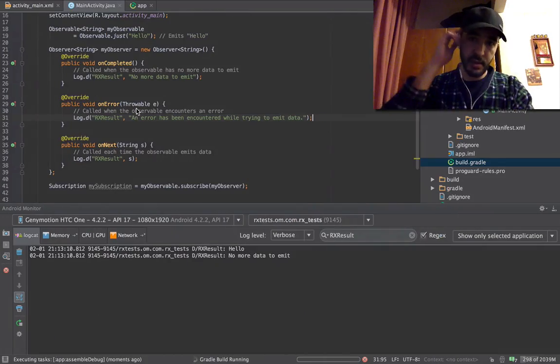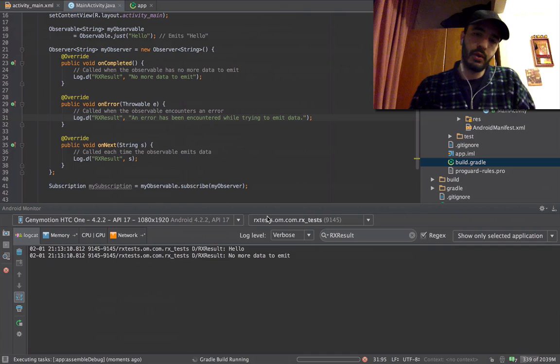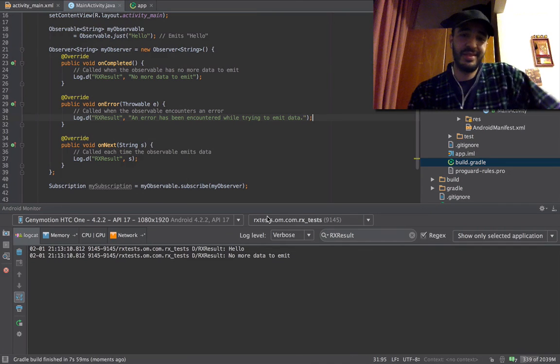Okay, we're not going to see anything, of course. I don't know why I ran this. Let's move on. Because no error, I don't know how to cause an error.